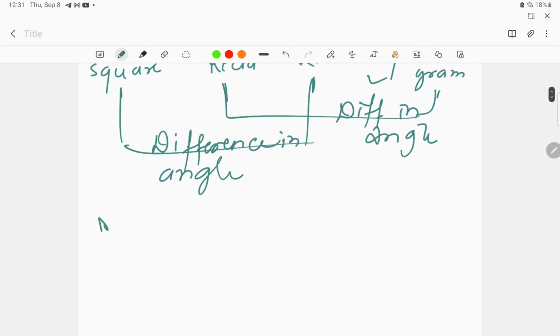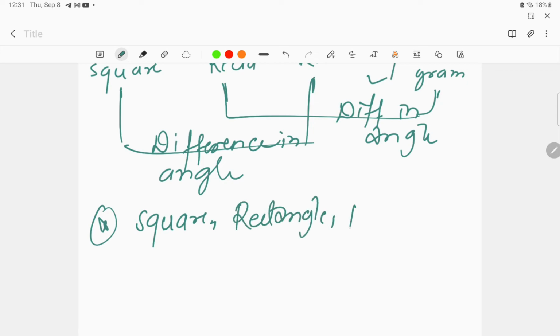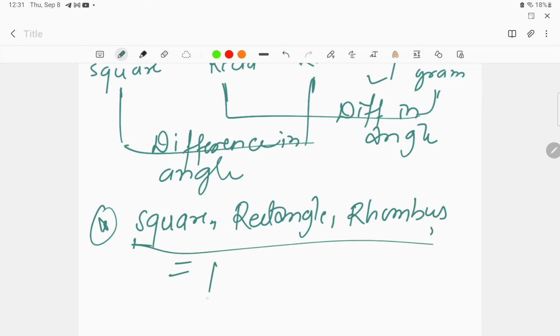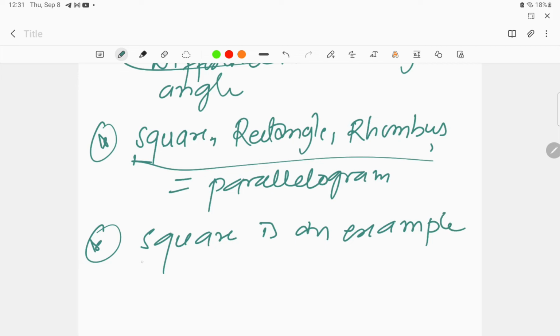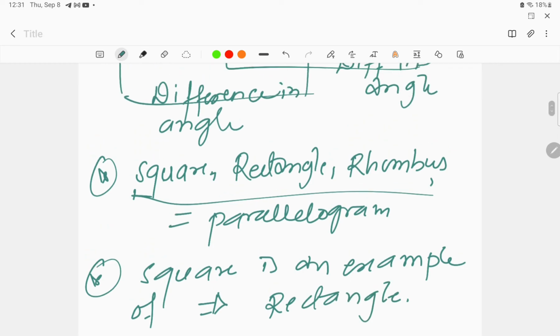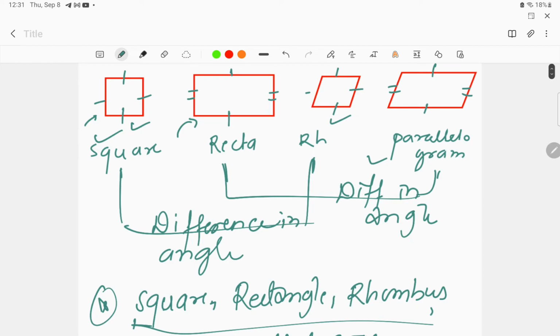Okay, the first thing that we have learned is either it may be square, rectangle or rhombus. These all are what? These all are parallelograms. The first thing that we have to keep in mind. The second thing that we have to keep in mind is square is an example. It is an example of what? It is an example of rectangle. So we can say that a square is a rectangle. We can say that the square is an example of the rectangle.